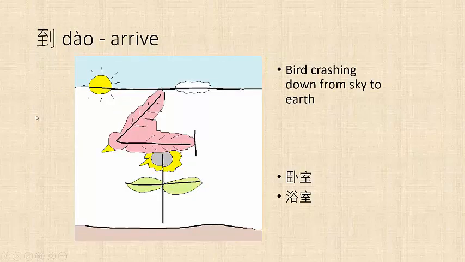The next character is 到, which means to or arrive. It's a picture of a bird crashing down to the earth radical from the sky. The bird has arrived from the sky to the earth. And then you add the knife radical, because of course you're going to knife that bird once it arrives.